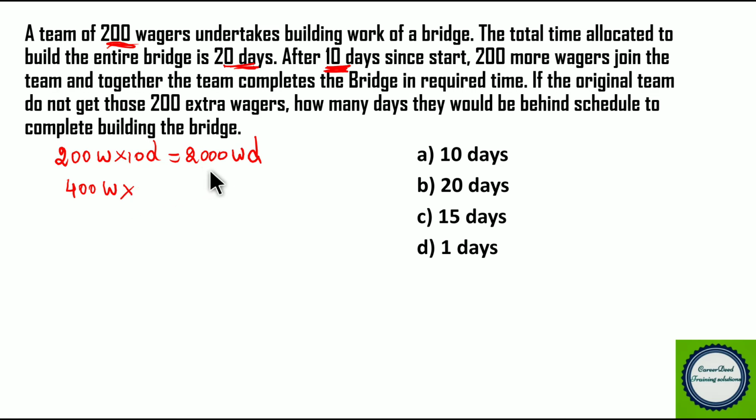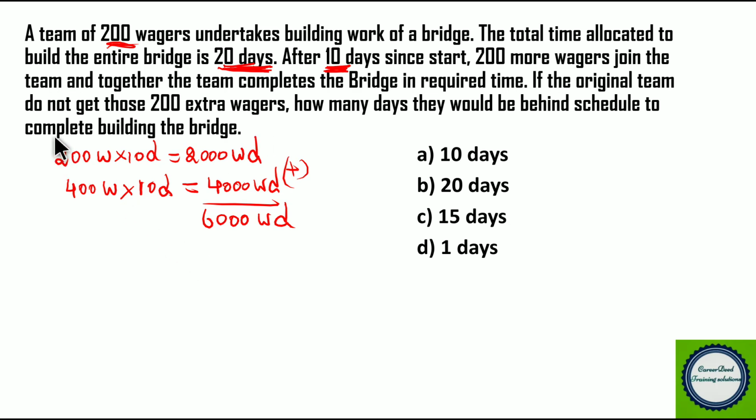Now these 400 workers joining together work for another 10 days, right? Because the total work needs to be completed in 20 days. So they are working for another 10 days and these people will complete 400 into 10, 4000 wager days of work. So totally they are doing 6000 wager days of work. Now if we don't have this extra 200 wagers, how many days behind schedule will they be to complete this work? This is our question.